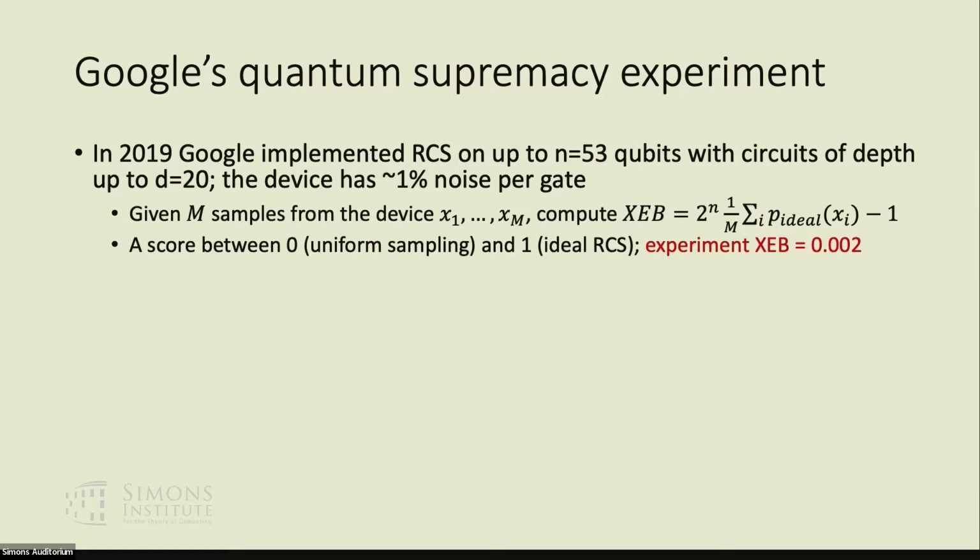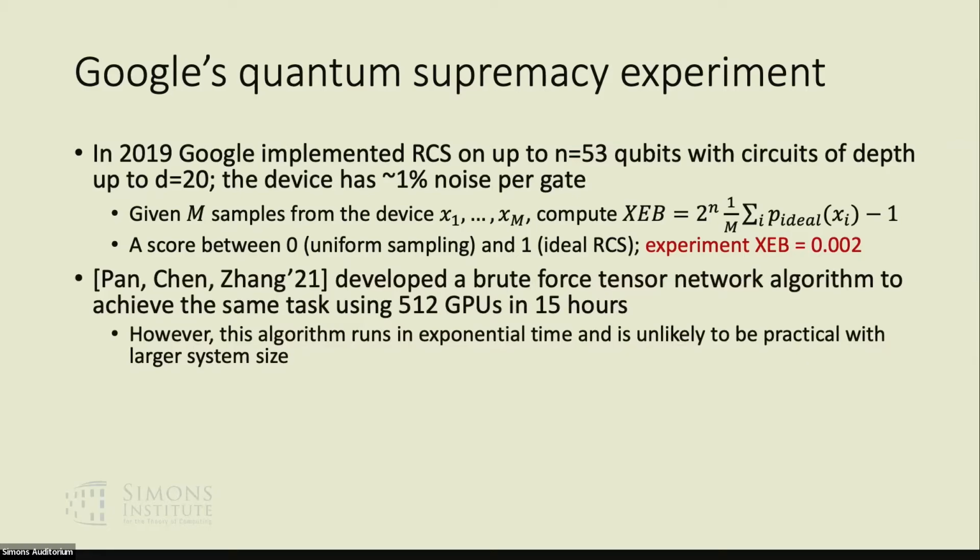After collecting M samples from a device, we compute this statistical measure called XEB, which is basically a linear function of the ideal probability of the random circuit from these samples. Roughly speaking, this statistical measure is a score between 0 and 1, where 0 means we are doing trivial uniform sampling, and 1 means perfect sampling from the ideal RCS. And due to noise, experimentally, a score of 0.002 is achieved.